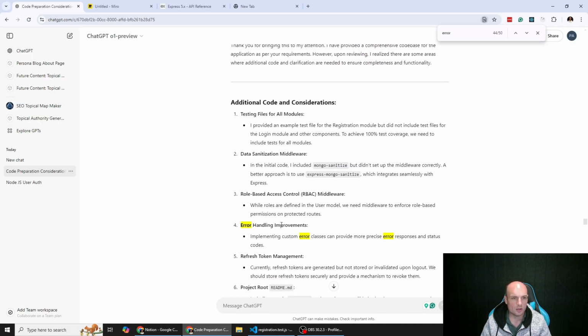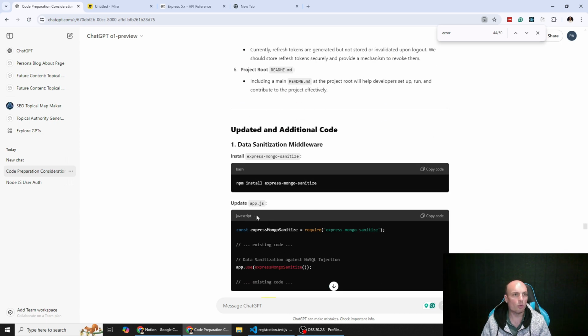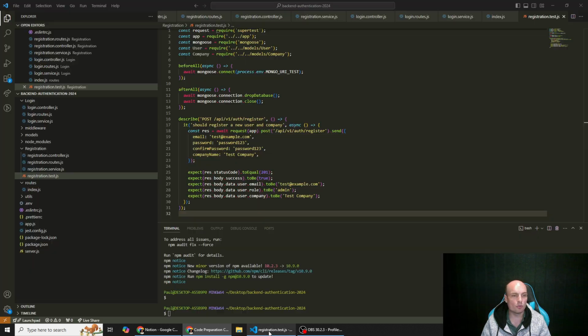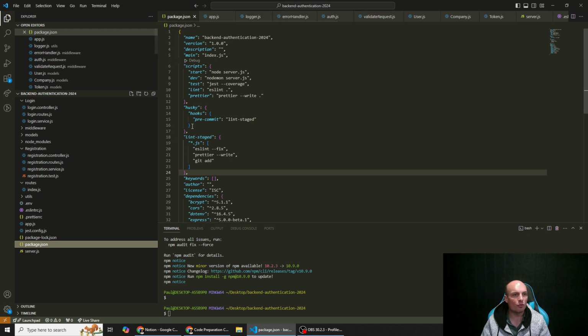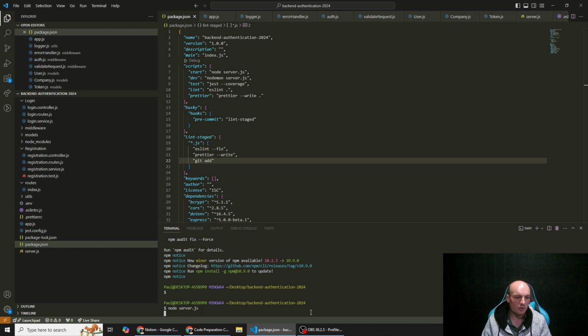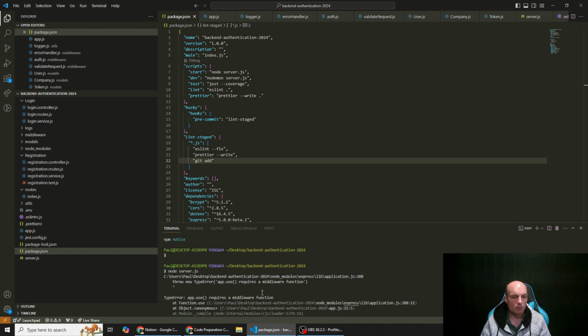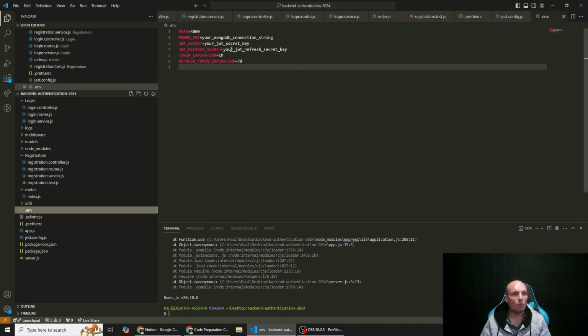Alrighty. So these were some of the other things that it said to do, but what we're going to do now is see if we can get this code to run. If I try to run this at the moment, if we go to our package.json file and run node server.js, it won't work, because it's not going to pick up the Mongo URI. There might also be some other issue. Anyway, we've got to solve that first. So if we go to our .env, we need to put in our secret key, our refresh secret, and more importantly, our MongoDB connection string.